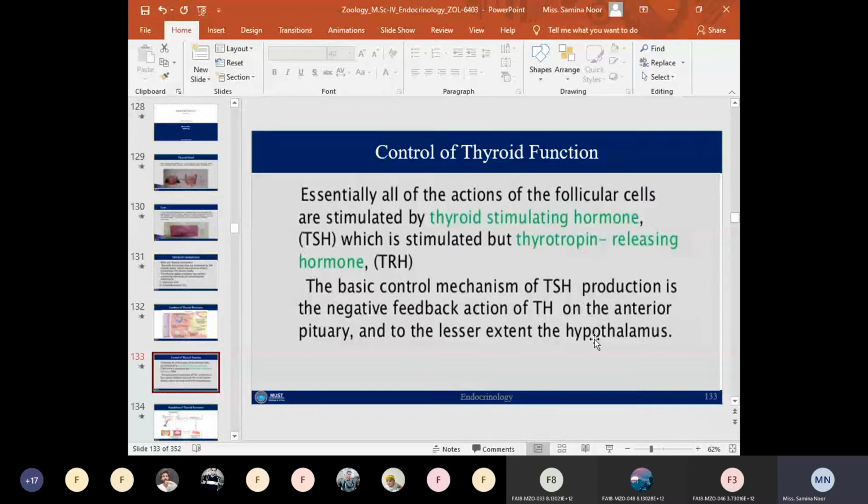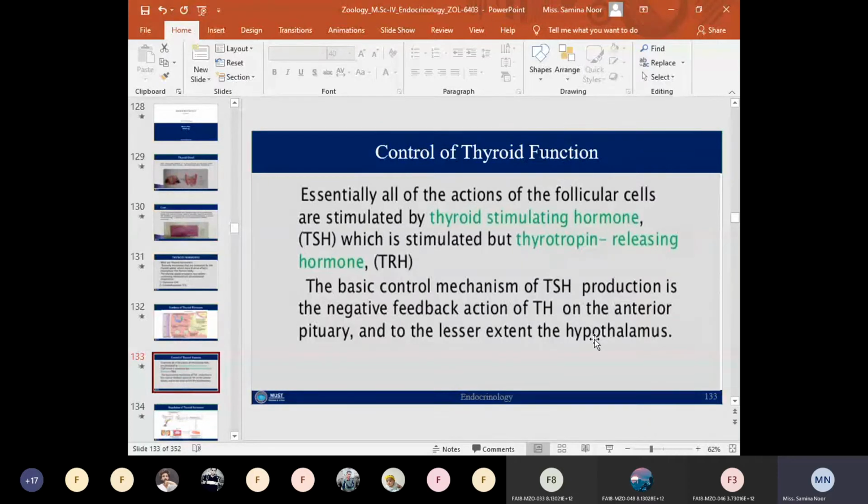As all of you know, the TSH is synthesized by the thyrotroph cells of the anterior pituitary, and the TRH, thyrotropin releasing hormone, is synthesized by the hypothalamus.